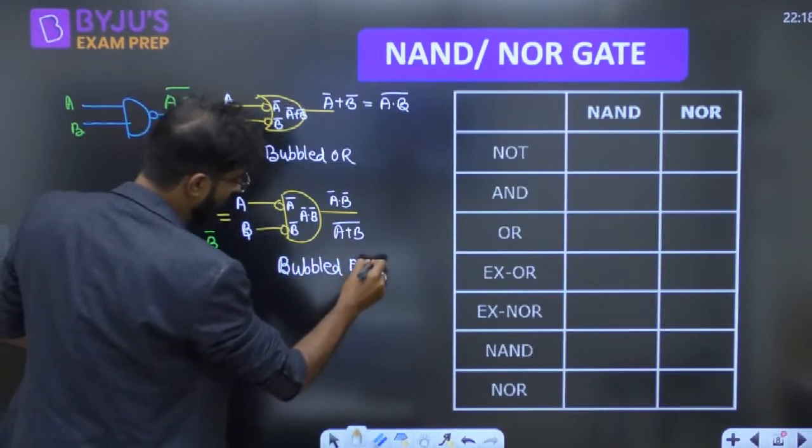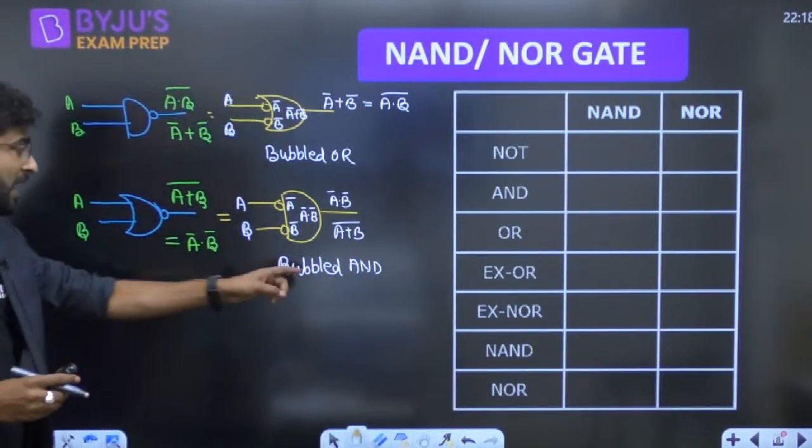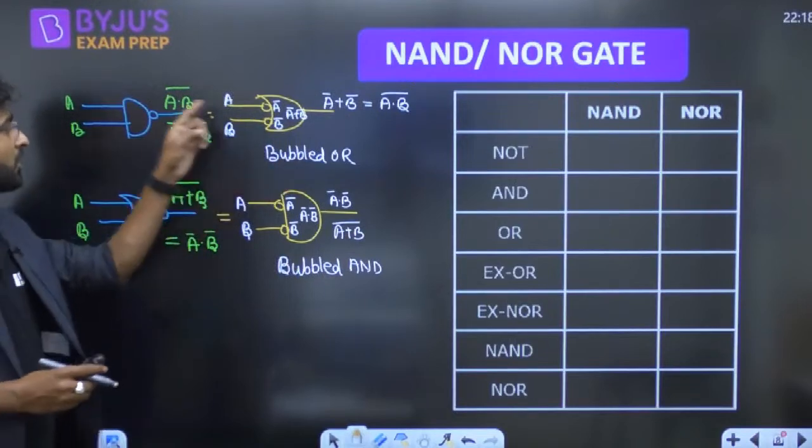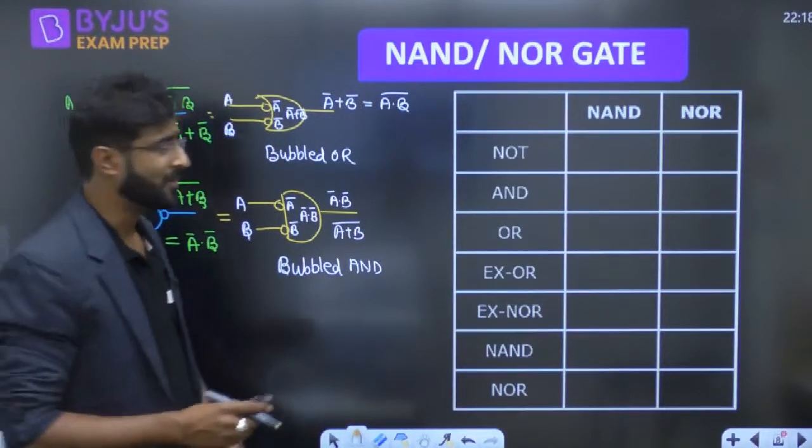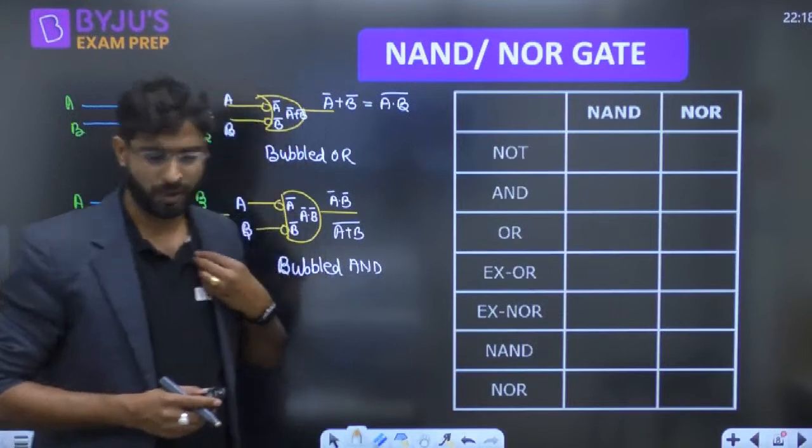Bubbled AND itself is called NAND, bubbled OR itself is called NOR. It is just a NAND. That's what we can say. One thing more, very important here.